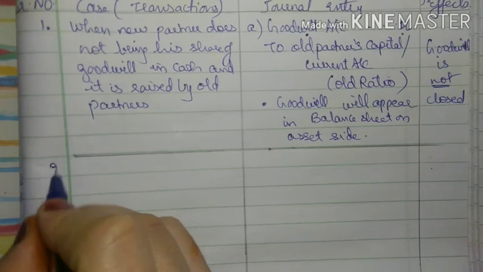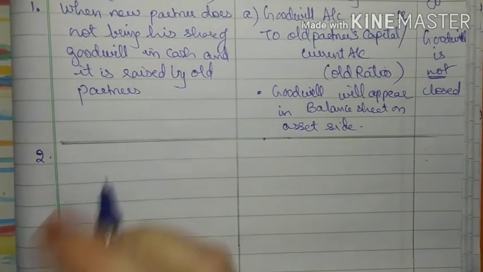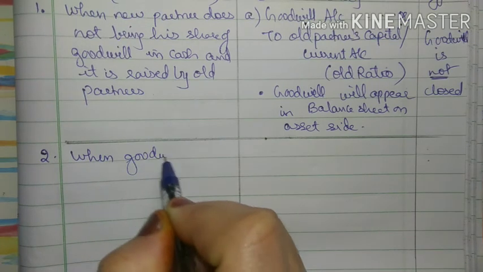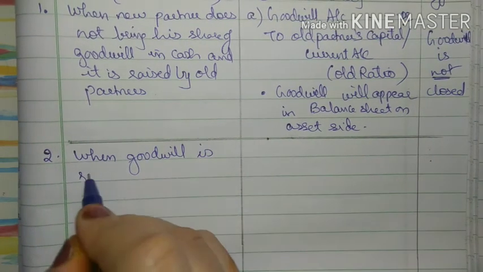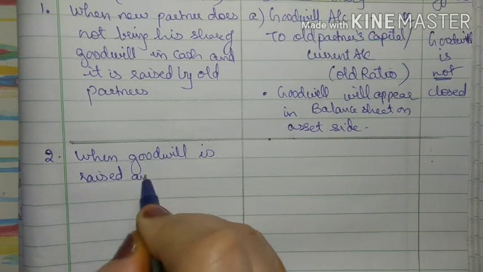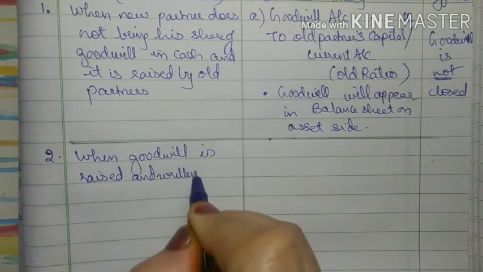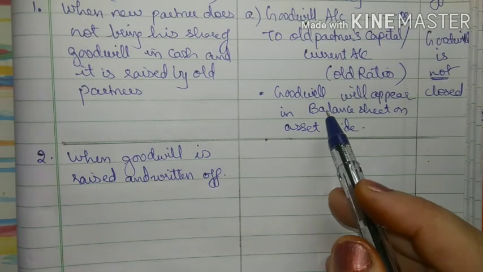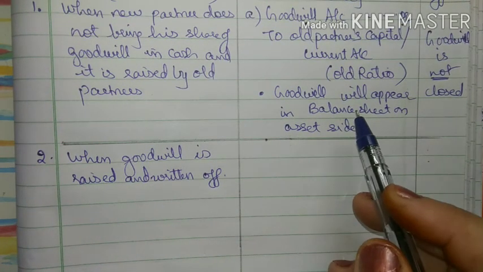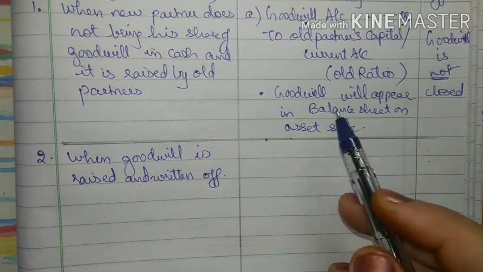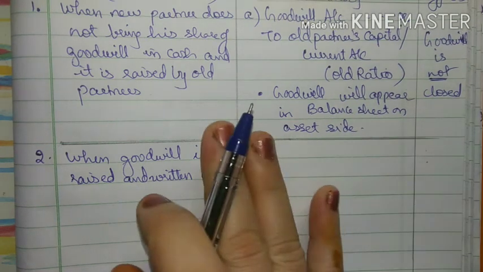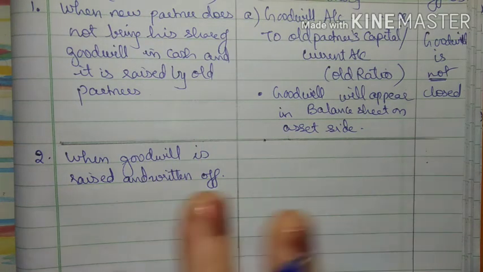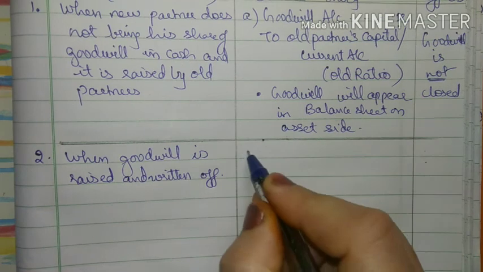Now the second one in the valuation method, this is when goodwill is raised and written off. It means that old partners have raised the goodwill, they have prepared a goodwill account and now they want to write it off. Meaning they have shown the goodwill and later written it off also, right? So in such a case there will be two entries.